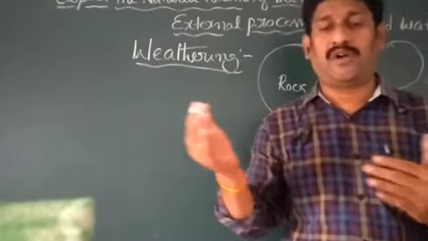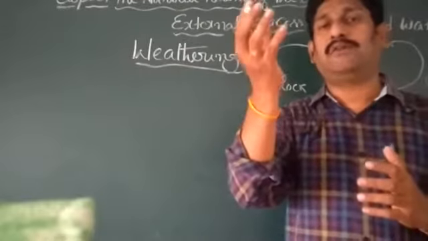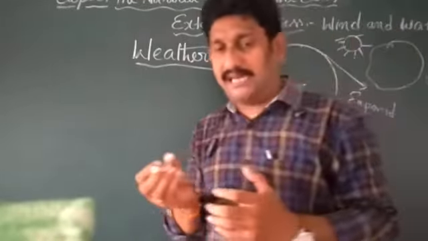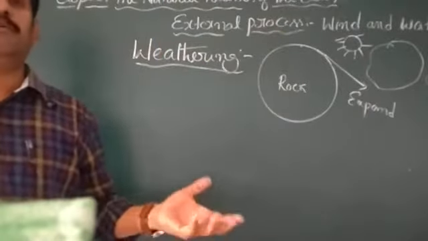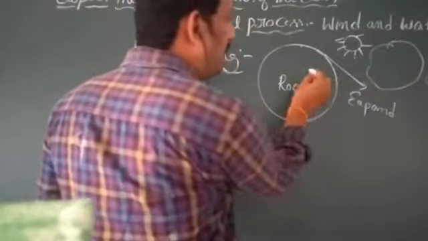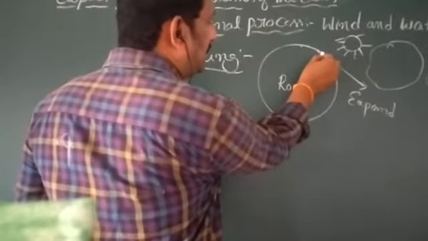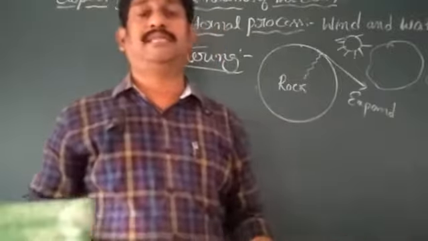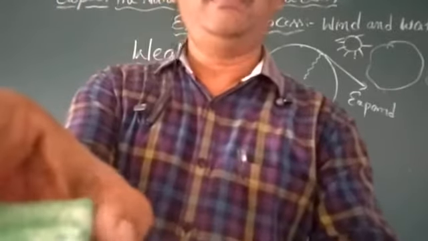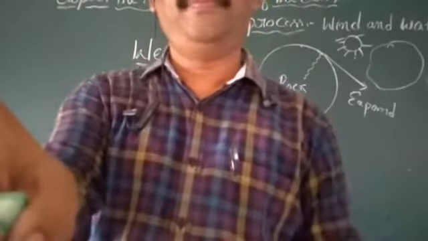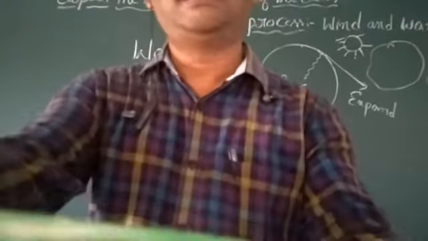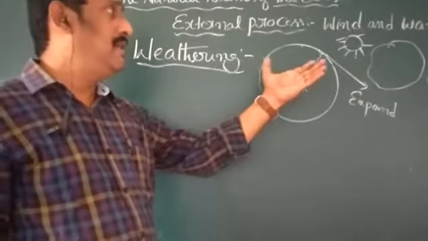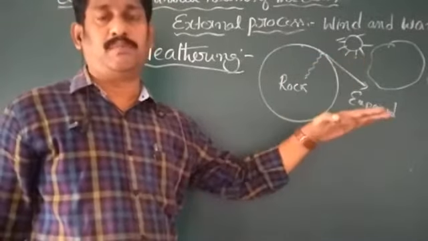Due to this process, what will happen? The rocks can be weakened, gradually become brittle and begin to break down. Whenever it expands and contracts, it can break down into pieces. Until now I discussed the heat and cold atmosphere conditions only.